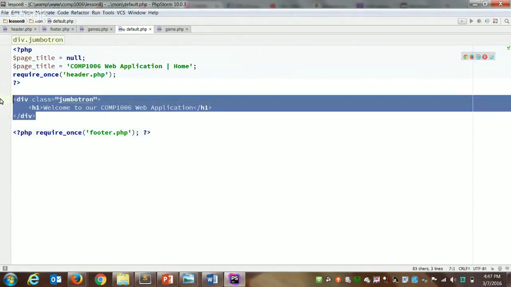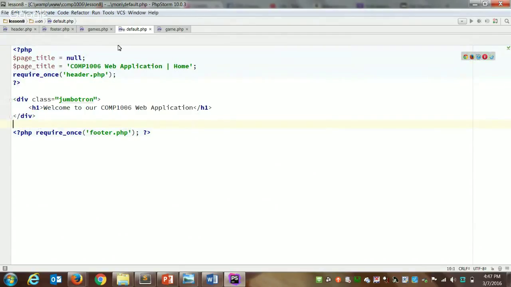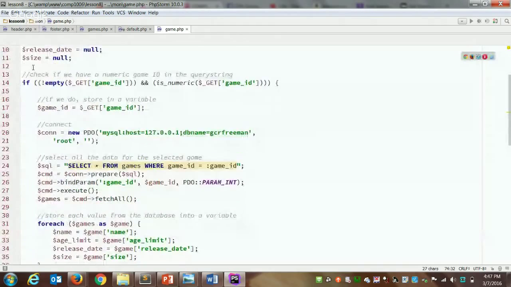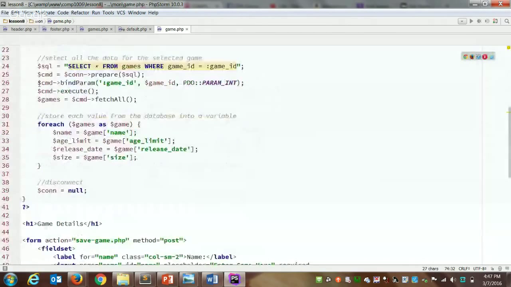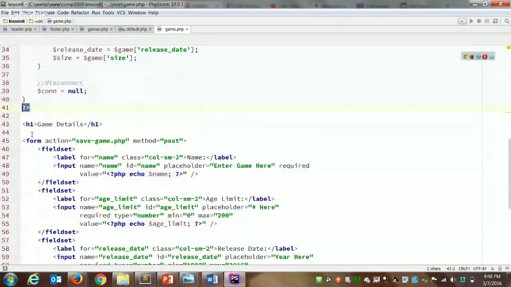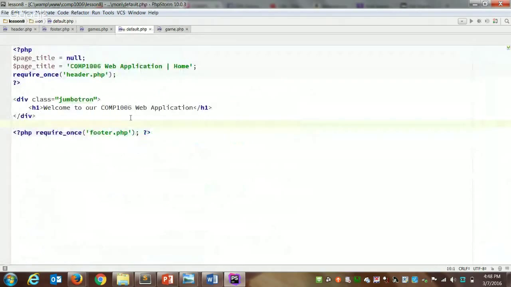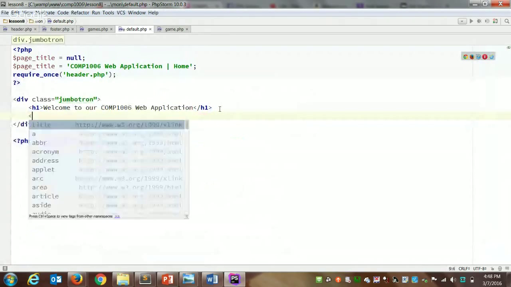Because there's some HTML in the middle, we're writing PHP code, then we're closing it so we can write HTML text, and then we need to open it for the footer. No different, really. If I open up our game page, we did the same, right? We have a bunch of PHP up at the top for our header and for looking up a game. Then it closes so we can build our HTML form, and then we're putting PHP in the middle. Very good question. So I'll just put in here a paragraph.